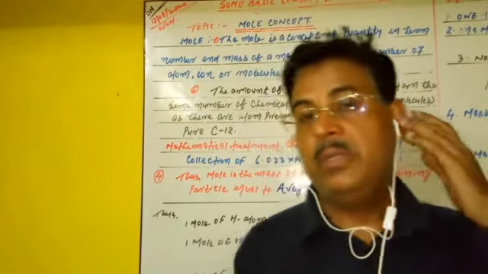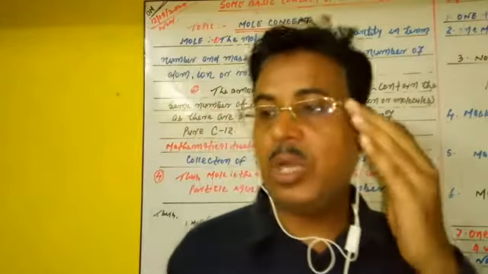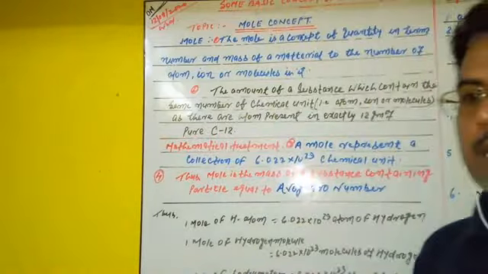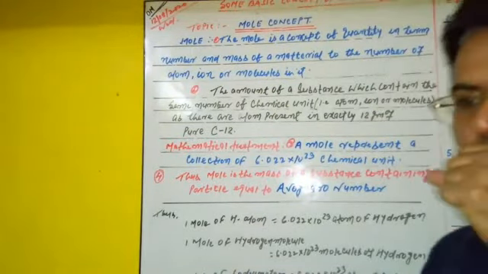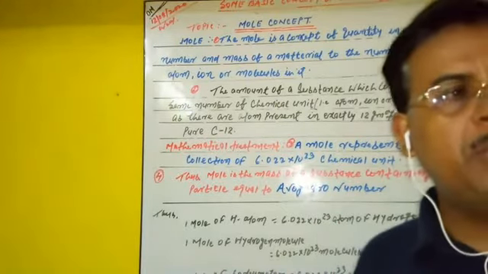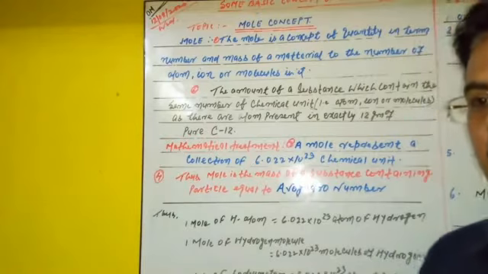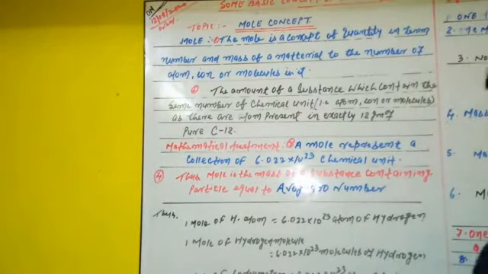The mole is a concept of quantity in terms of number and mass which relates the mass of a material, here material means atoms, molecules or ions, to the number of atoms, ions or molecules actually present in it. So it can also be defined in a number of ways. How?